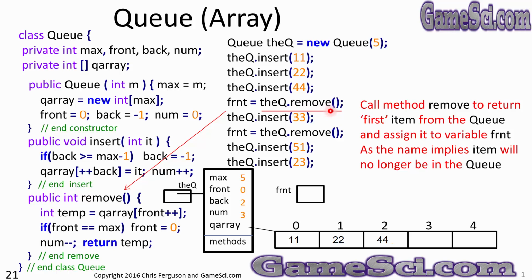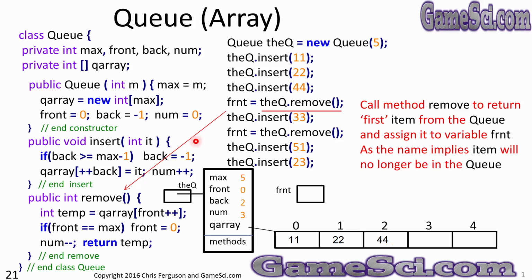Time to execute a remove method. Call the remove to return the first item in the queue. That's what a queue is. It's a line, so the first item in the line needs to come out of the queue. We'll assign it to the variable frnt, which is short for front. As the name implies, item will no longer be in the queue. We expect to take an item out of the queue and assign it to the variable front.